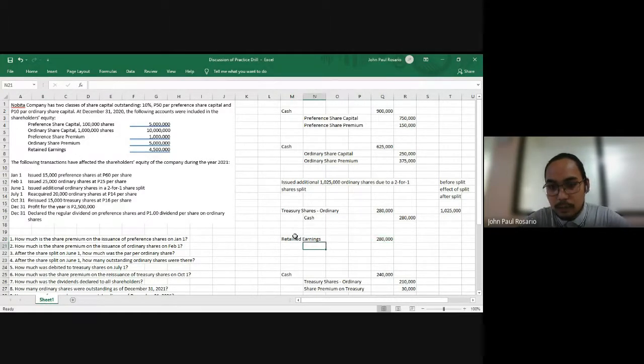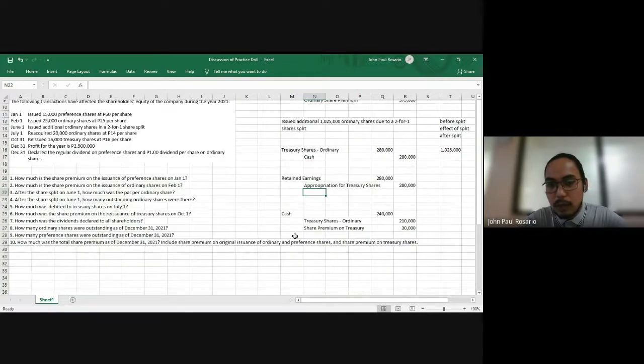And then we have to credit appropriated retained earnings, or appropriation for treasury, at cost. So 280,000.